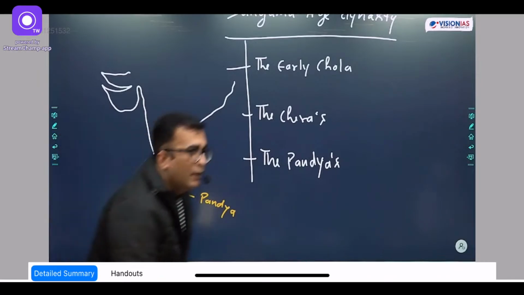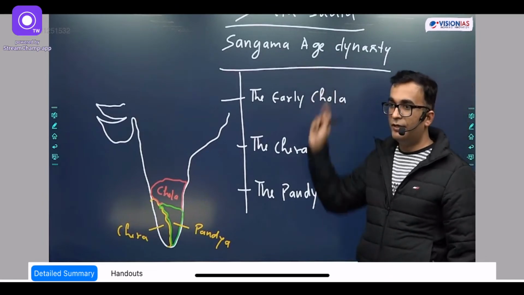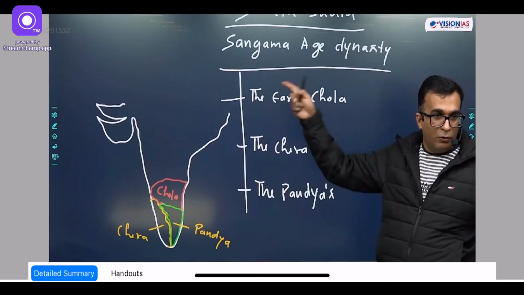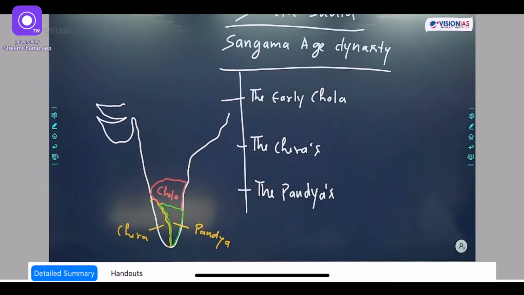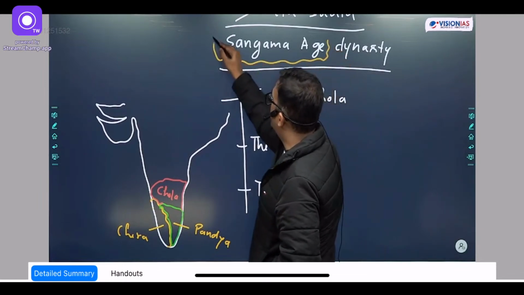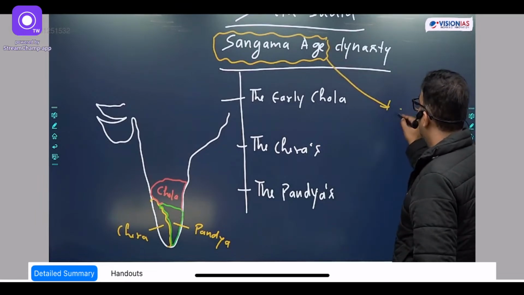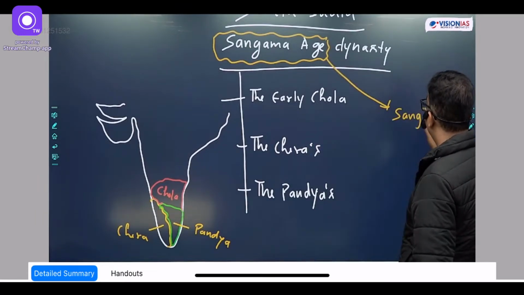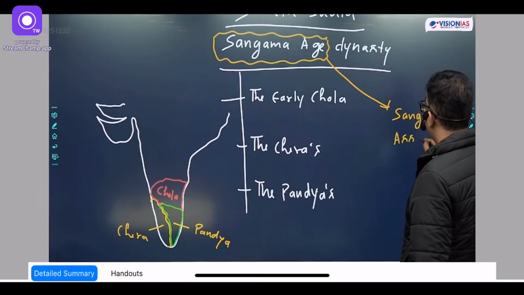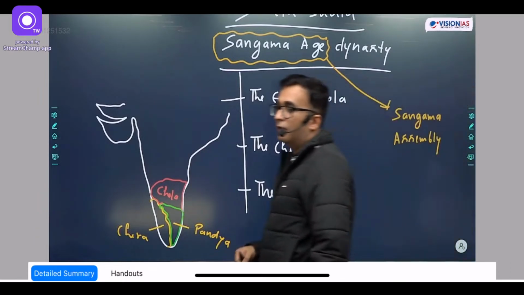Now you must be thinking, why, for the name we have written here, Sangam Age Dynasty, there are 3 separate dynasties, but why are all of them referred to as the Sangam Age? So basically, listen carefully, this word Sangam Age is indicative of the Sangam Assembly. Now understand, what is the Sangam Assembly?